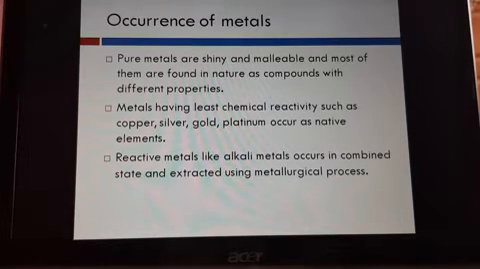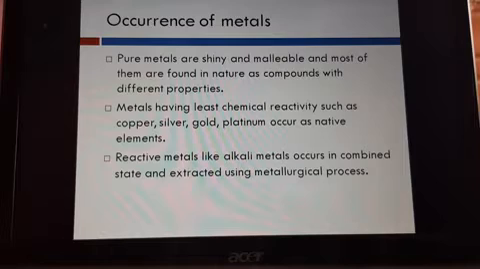That is what we have already discussed. Occurrence, so how it is going to be. Pure metals, we know, are very shiny and malleable. Malleable means we can make them into sheets, and most of them are found in nature as compounds with different properties. Metals having the least chemical reactivity, like copper, silver, gold, platinum, will not react very easily.